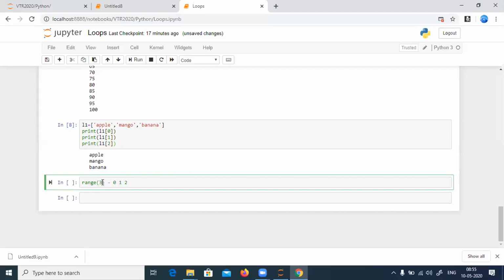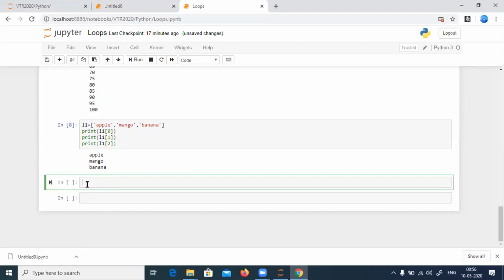If I give just 5, the output would be 0, 1, 2, 3, 4 in the range. Whatever value you give, it continues till that number. Now, is there any function to know the length of the list? Then I can go till that number and take that number and put it in I.